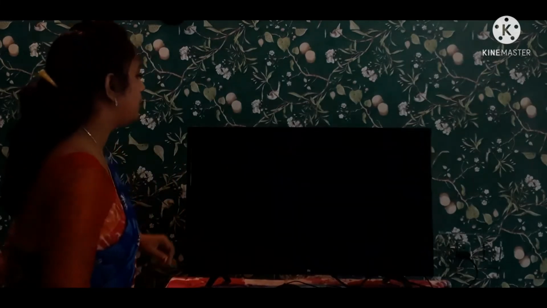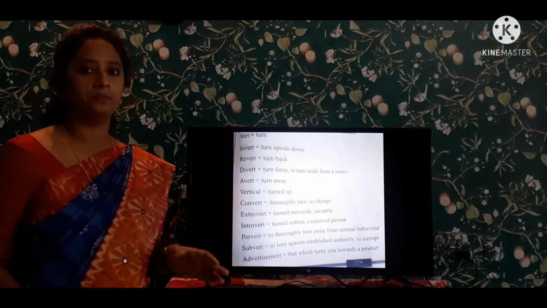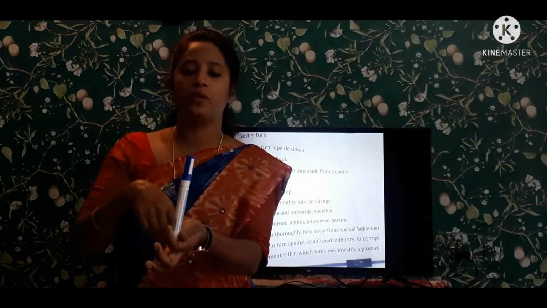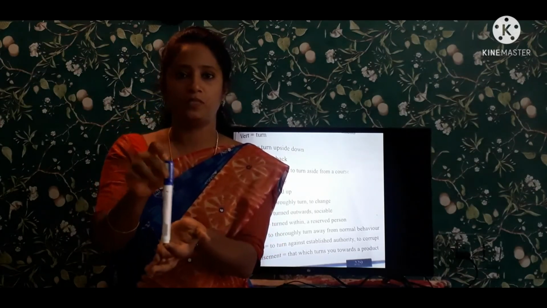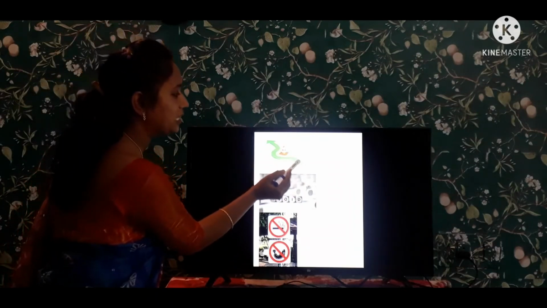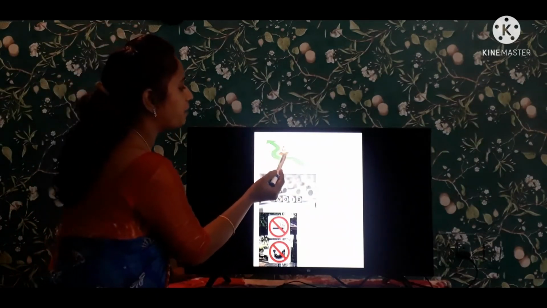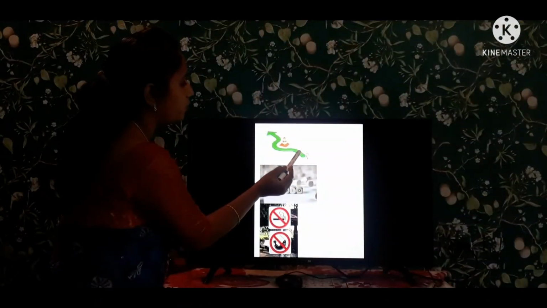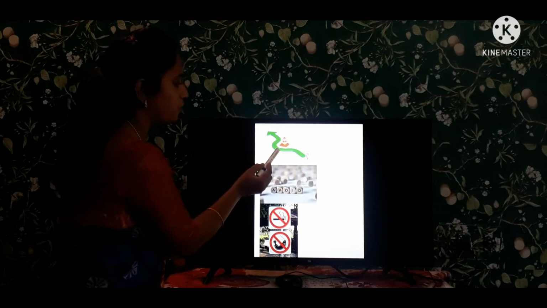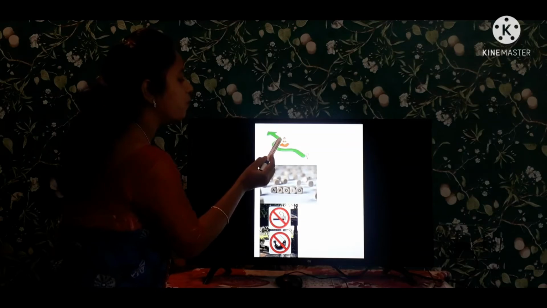Now next, coming to the next one is avert. I'm having a plan and I want to go in this way. But there is a problem in this way, whatever the problem is. See here, picture. Avert means, I want to go this way, but I'm having a problem in this way. Then I want to turn away from this problem, and again I want to go in my way, my route.